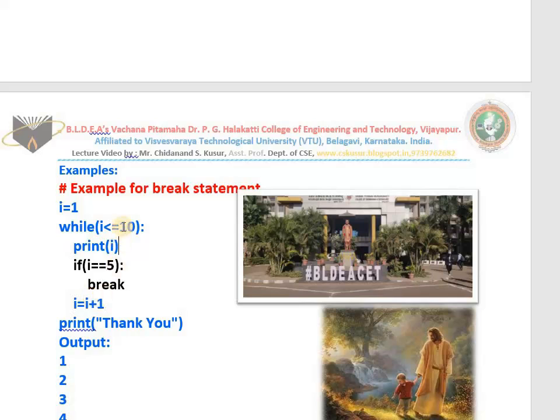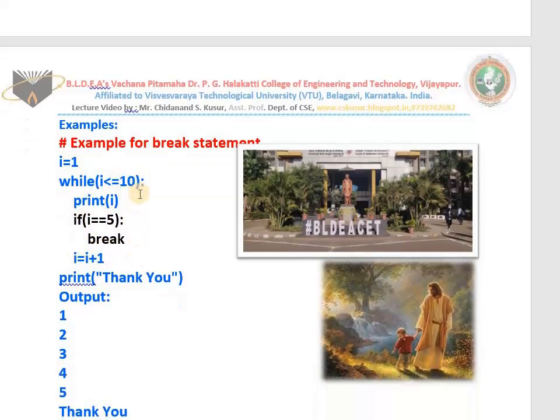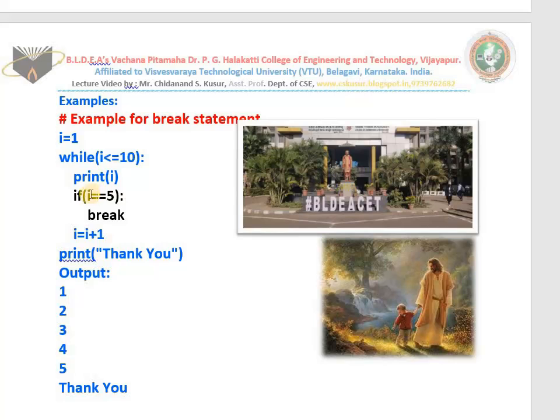Yes. 5. Yes. 5 will be printed. i is 5, break takes place. Then what is the output of this code? Whenever i becomes 5, we exit from the loop. Instead of printing 1 to 10, this code has printed only 1 to 5 because break has been used.